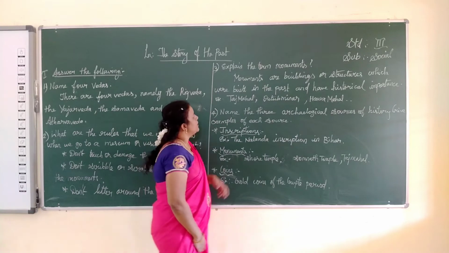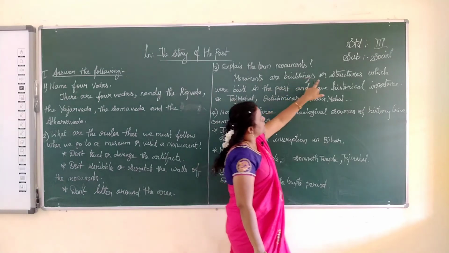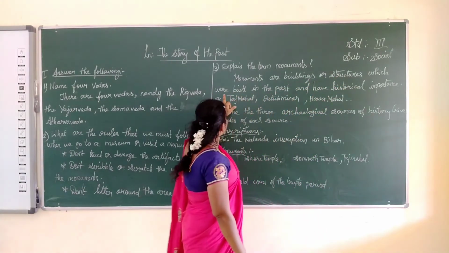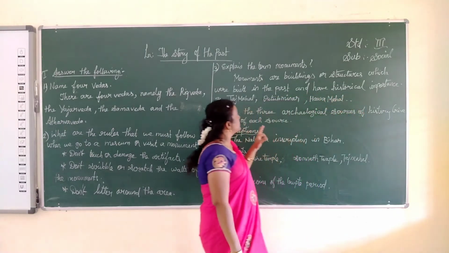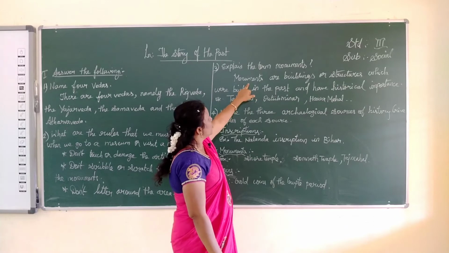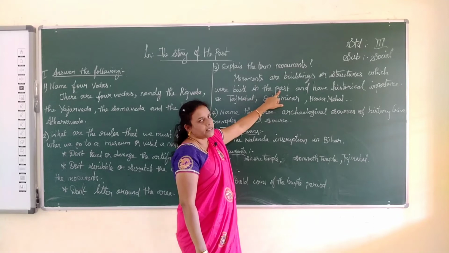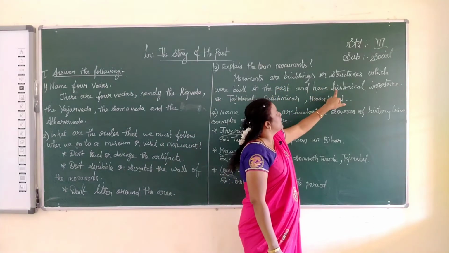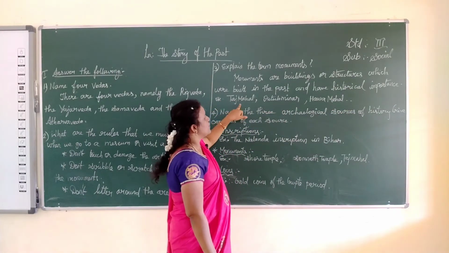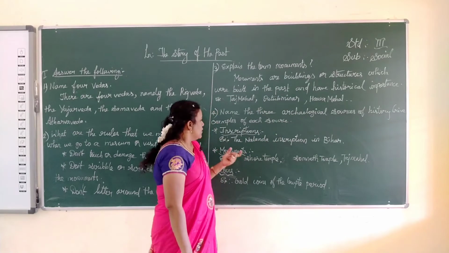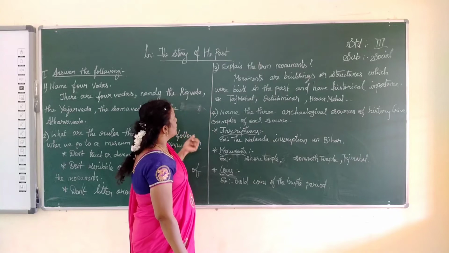Now the next question, explain the term monuments. Monuments are buildings or structures which were built in the past and have historical importance. What are examples of monuments? Taj Mahal, Qutub Minar, Hawa Mahal, Shore Temple, Somnath Temple. These are examples of famous monuments of our country.